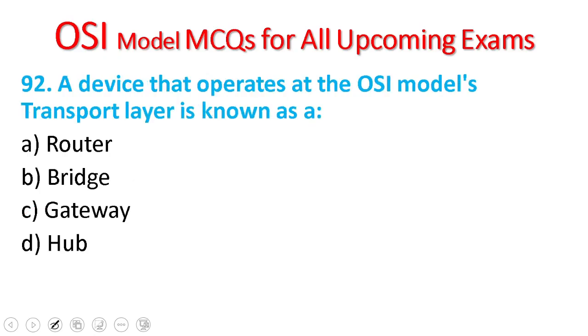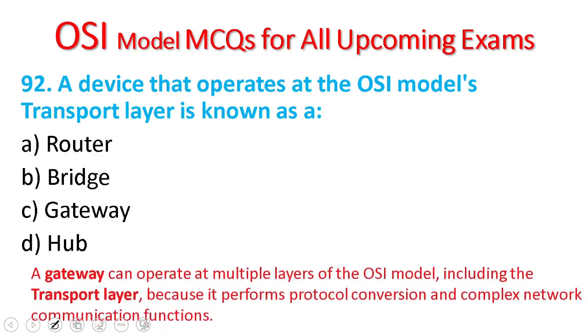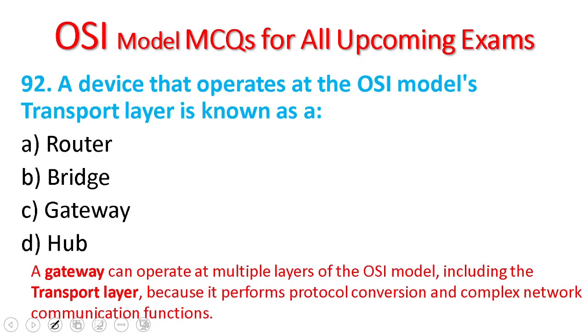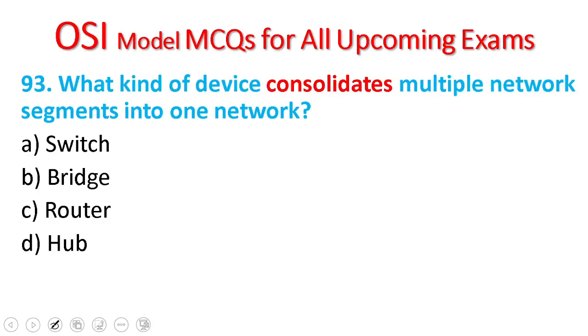92. A device that operates at the OSI model transport layer is known as: router, bridge, gateway, hub. The device that operates at the transport layer is the gateway, which can operate at multiple layers of the OSI model, including the transport layer, because it performs protocol conversion and complex network communication functions. 93.